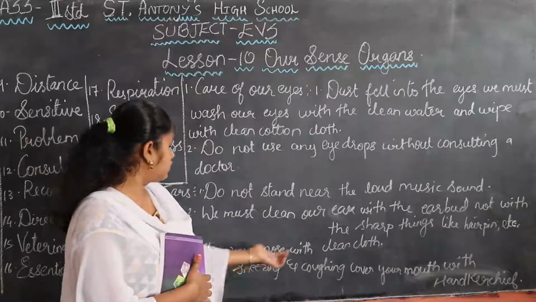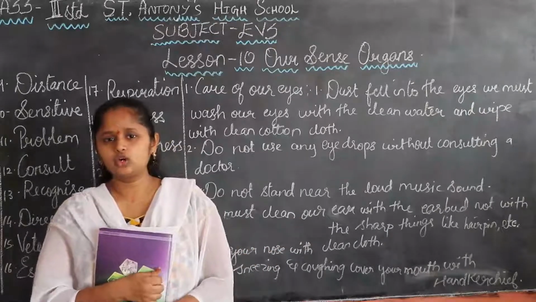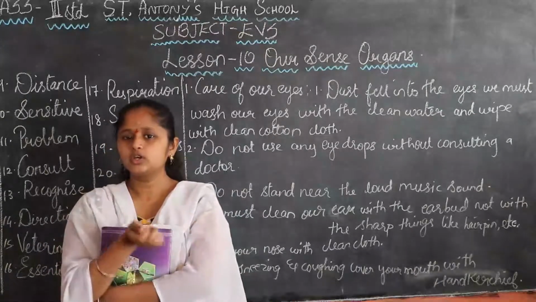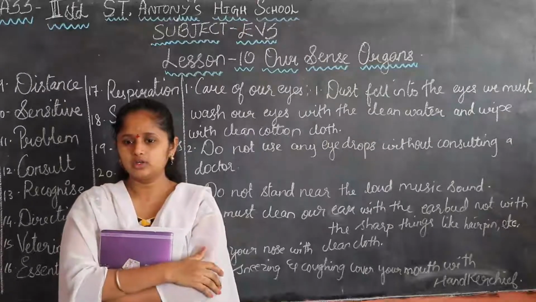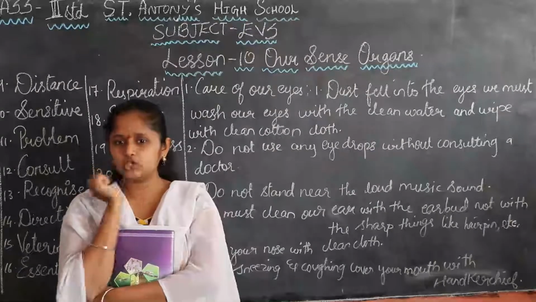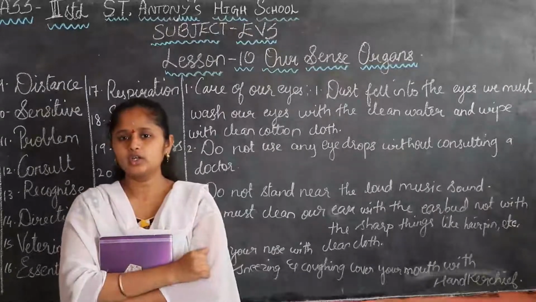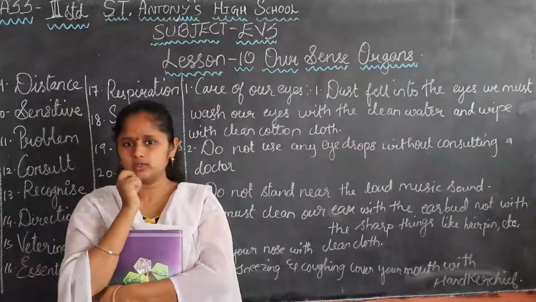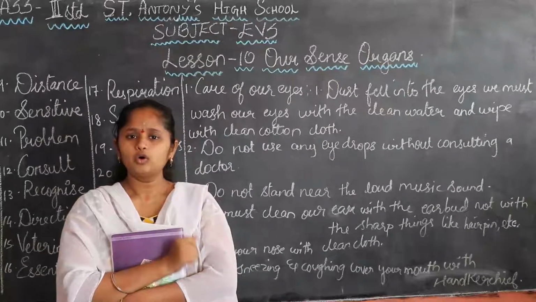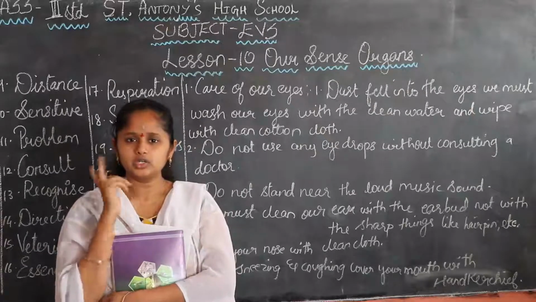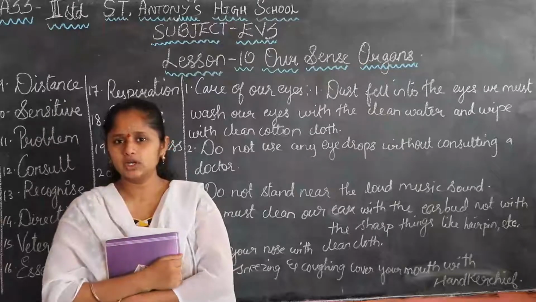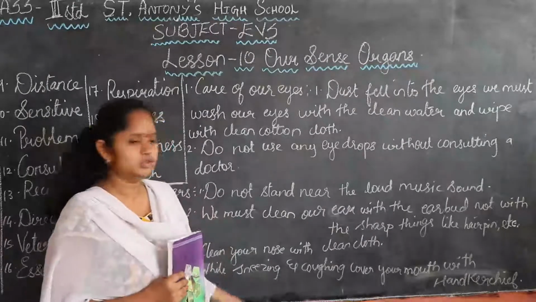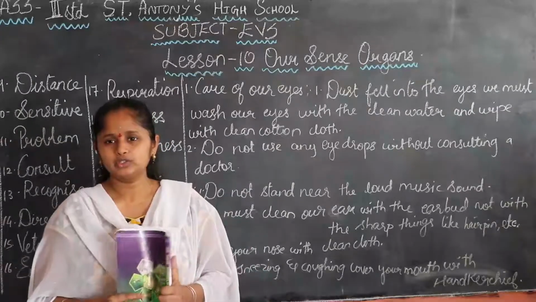Clean your nose with a clean cloth. Even the tongue and teeth: before and after eating you must brush your teeth, and early morning you must wash your mouth and brush your teeth properly. We must brush our teeth twice a day, and we must clean our mouth with clean water. Have you all understood, children? I hope you all have understood this lesson.